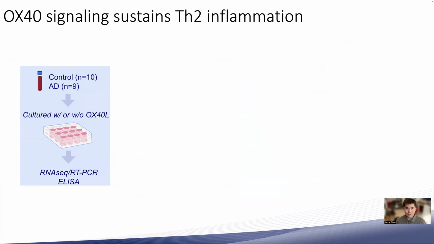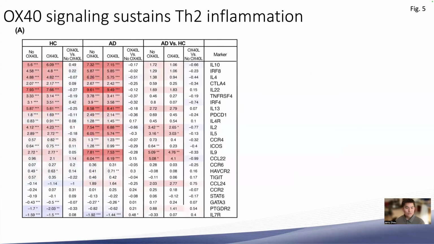So next we aim to establish a possible mechanism for its effects. In the next set of experiments, we activated PBMCs from healthy controls and from AD patients, either in the presence or absence of OX40 ligand, to see how or if the expression of Th2-related genes was directly modulated. Interestingly, by RNA-seq, we found much higher expression of Th2-related genes in the AD patients compared to the healthy controls.